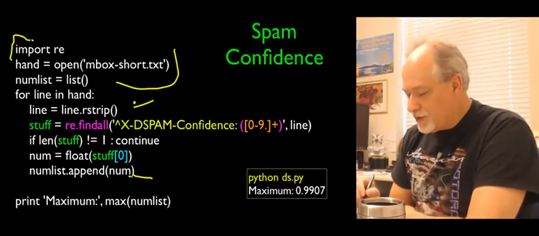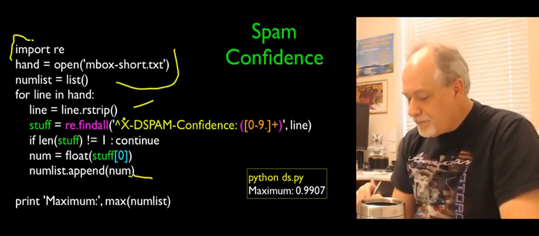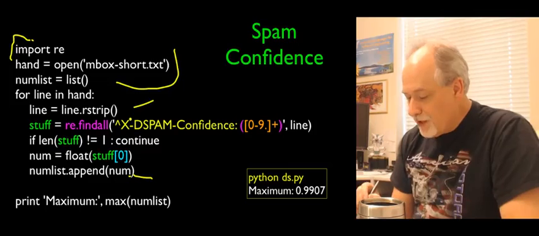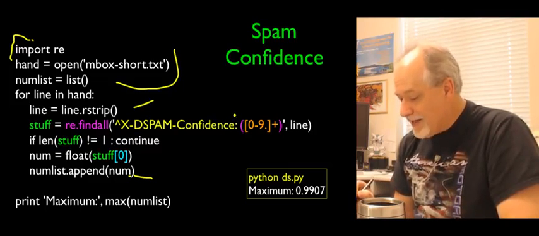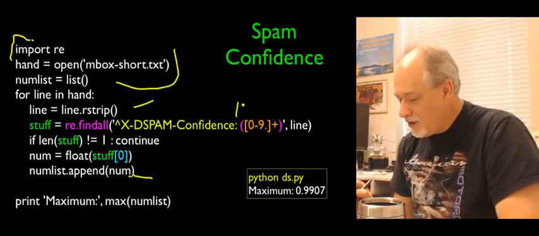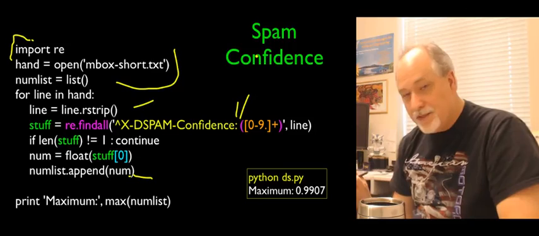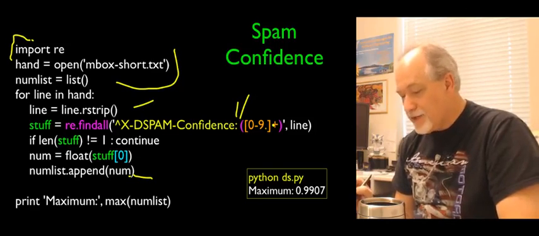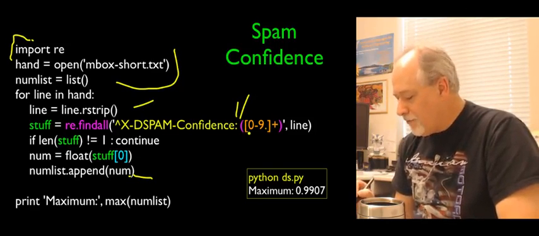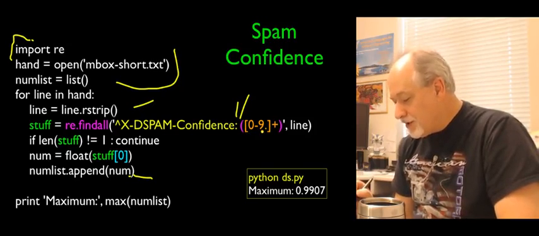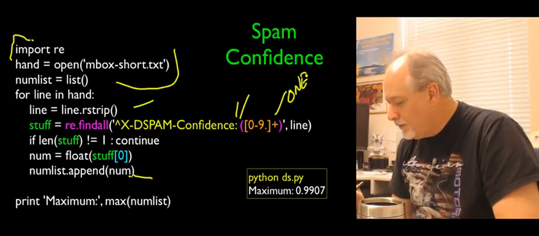We're going to have a regular expression that says look for the first character being X, followed by a dash, followed by all this. All this exactly has to match literally, followed by a colon. And then there's a space, and then we begin extracting, and we're looking for the digit 0 through 9 or a dot, and we're looking for one or more.